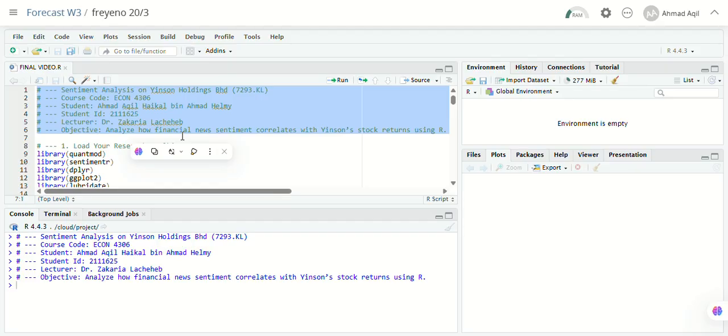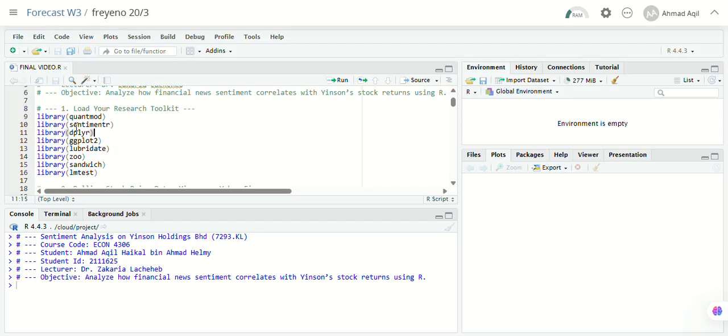I have selected Yinson Holding Berhad, a Sharia compliant stock listed on Bursa Malaysia because it is actively involved in offshore energy and green technology and frequently appear in the media. Without further ado, let's walk through each step of the analysis.